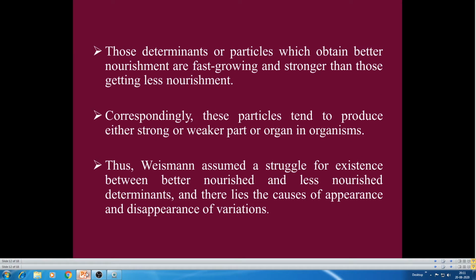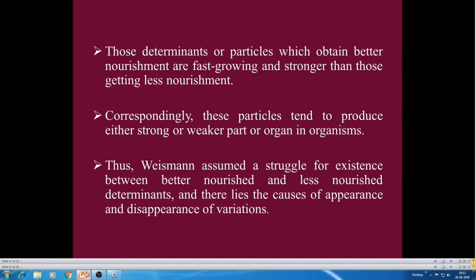Those determinants or particles which obtain better nourishment are fast growing and stronger than those getting less nourishment, right? Correspondingly, these particles tend to produce either a strong or weaker part or organ in an organism. So Weismann assumed a struggle for existence. Weismann was an ardent supporter of Darwinism. That is why he assumed a struggle for existence, like Darwin's theory. Darwin also said that there is a struggle for existence.